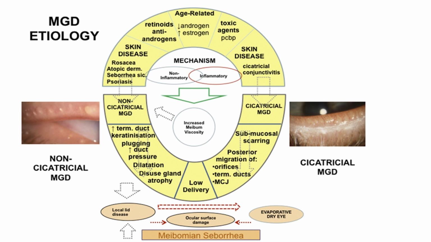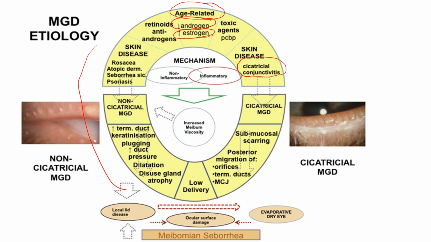So, this is a picture taken from the TFOS paper, and over here it summarizes all the meibomian gland problems that can ultimately lead to meibomian gland dysfunction and evaporative dry eye disease. As you can see, with age there can be a decrease in the number of meibomian glands. Decreased androgen and increased estrogen have been believed to be associated with meibomian gland dysfunction, as well as toxic agents, skin disorders, and even